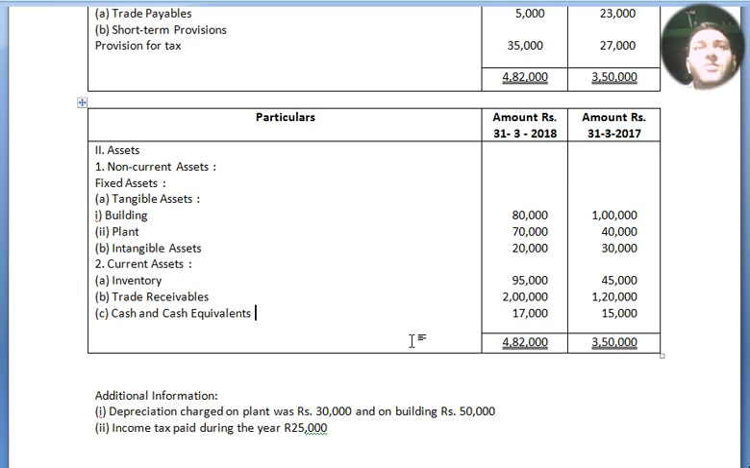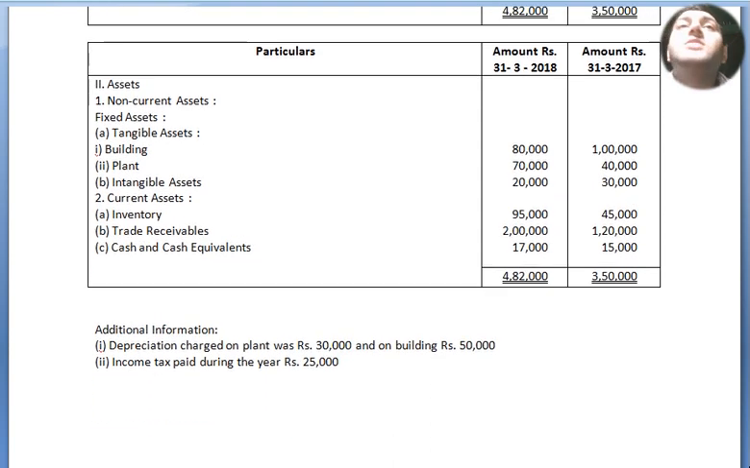Now additional information. Number 1, depreciation charge on plant was rupees 30,000 and on building was rupees 50,000. Income tax paid during the year rupees 25,000. Now we move to our solution.